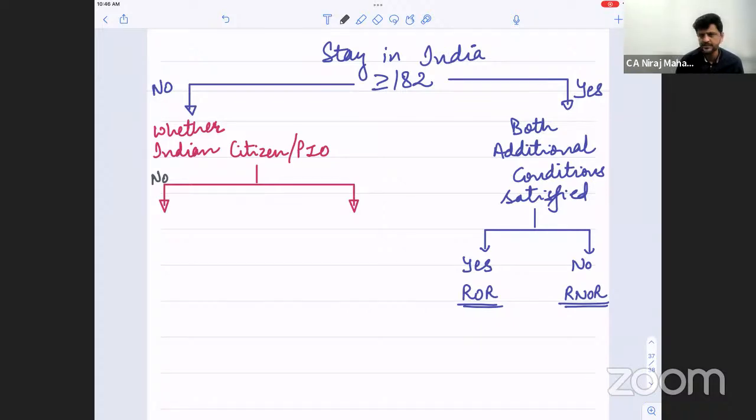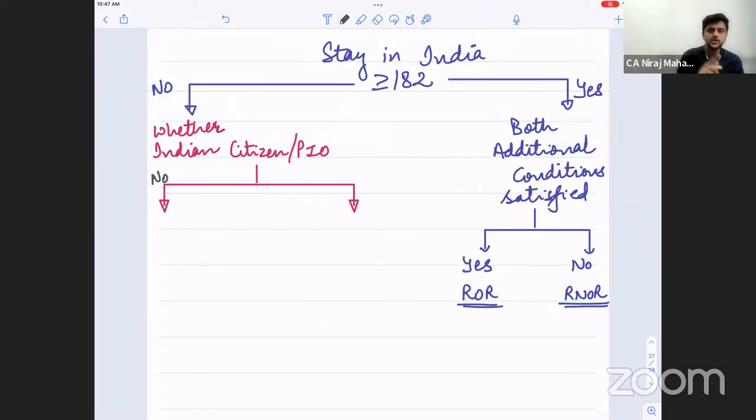Again, I'm repeating. If a person is not an Indian citizen or PIO, will we give him the status of ROR or RNOR or not? We have to still give the answer of ROR or RNOR. For that, we will not amend or change basic condition number 2. We will use it as it is, that is, how many days? 60 and 365 days is there? No. Our regular cases were always there. Are you getting the point? Why will we change it? We will keep it as it is.